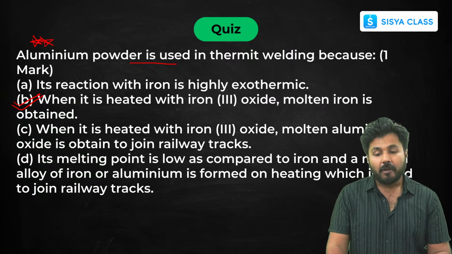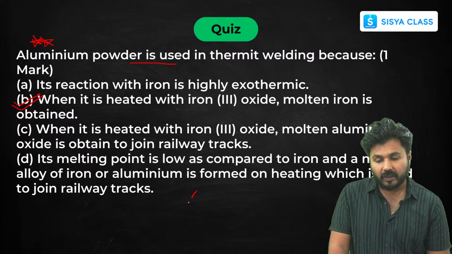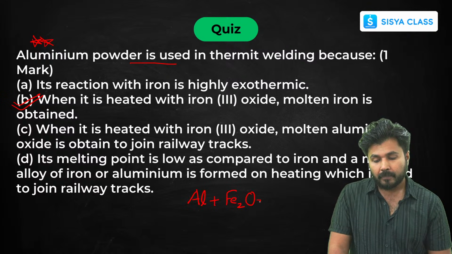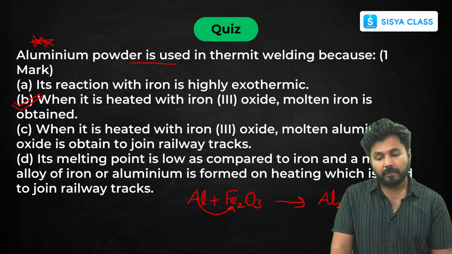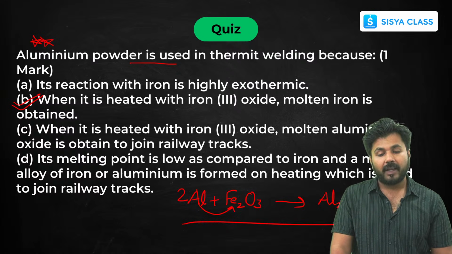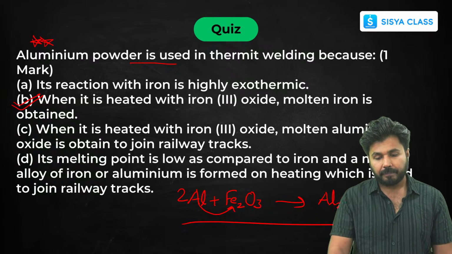That's why this is very important. You can see the reaction also, aluminium with Fe2O3. Since aluminium is more reactive than iron, it will form Al2O3 and you will get iron which is in molten form, and you can use this iron to join the railway tracks.